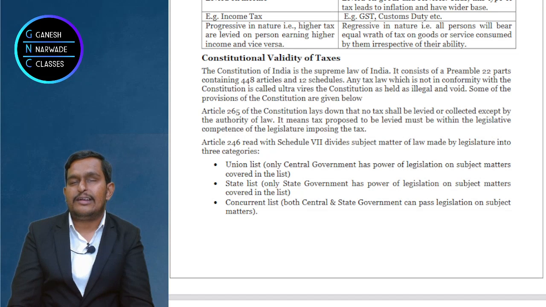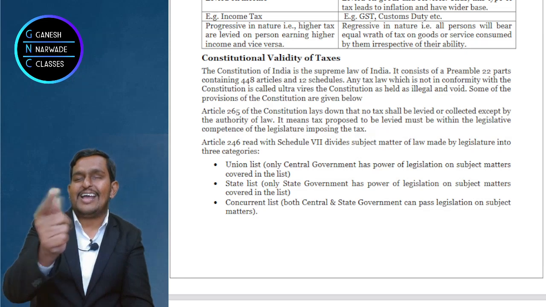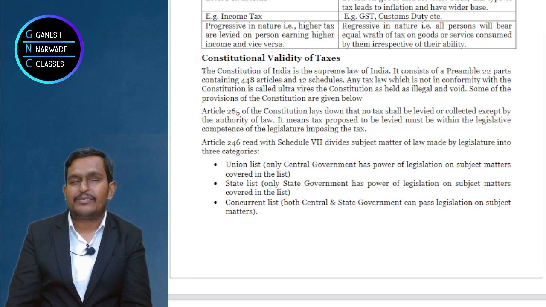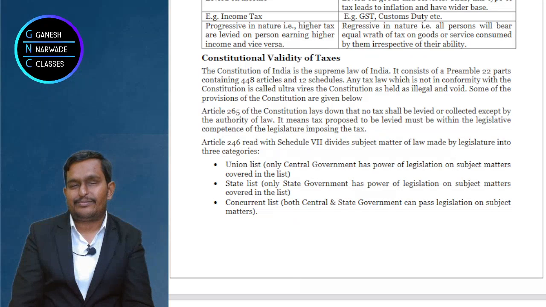Article 265 says that any tax law should be brought as per the authority of the constitution, otherwise such tax law is null and void. Such tax law is null and void. Now let's understand, when GST was actually brought, I'll tell you the real story.